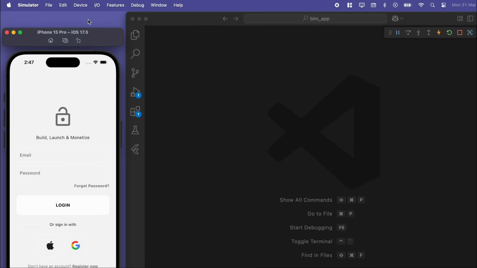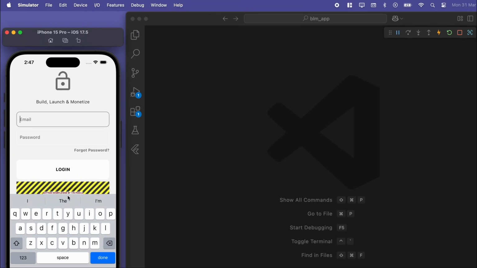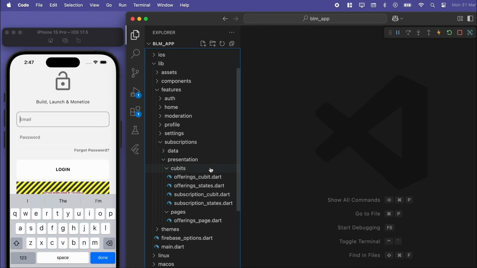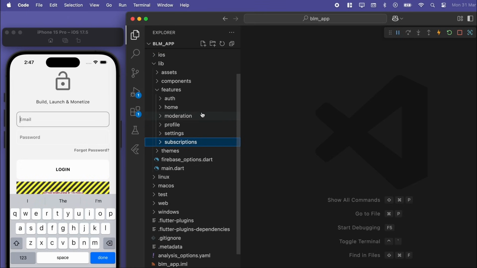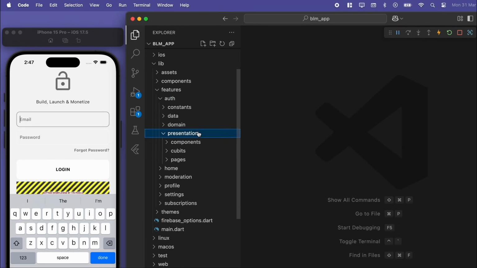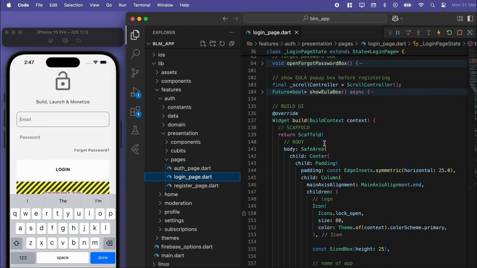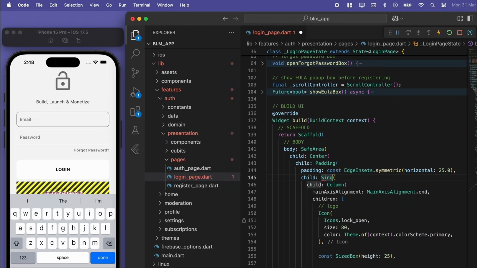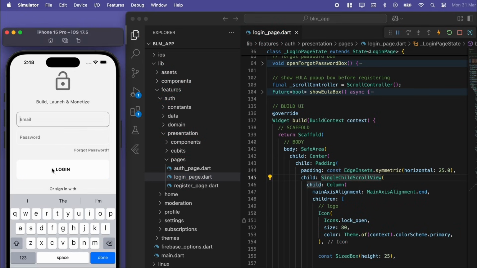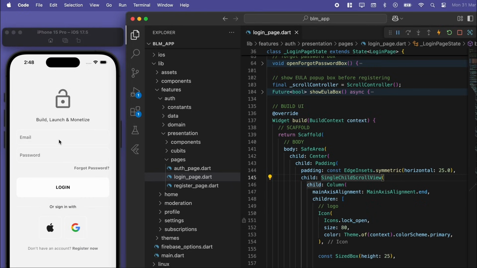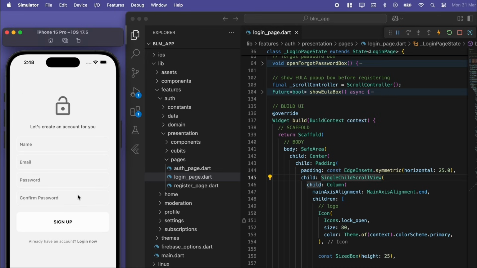And while I was testing this on my device, one thing I found was if you go to the top here and toggle the software keyboard, you might see this little overflow problem. Now, in the release version, all of this will be taken care of, but just so that it looks nice in our debug version as well, I'm going to go to the page for this. So in the auth, you got the login page. And this is just a giant column. So one trick you can do is wrap it in a single child scroll view, which essentially just makes your column scrollable. And so now when you try to use that software keyboard, you're not going to have an overflow problem. So let's do the same thing for our register page.